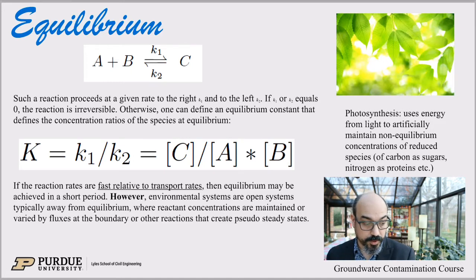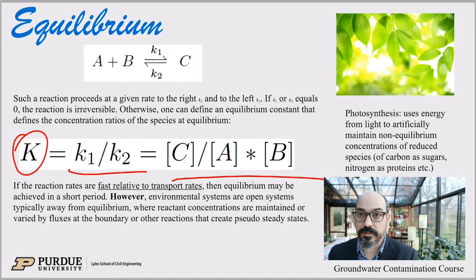Otherwise, there is an equilibrium constant that we can define as the ratio of the rates, or the ratio of the products divided by the product of the reactants, C divided by A times B in this case. If the reaction rates are fast relative to transport rates, then the equilibrium may be achieved in a short period. Now, environmental systems are typically open systems, and they're away from actual equilibrium.